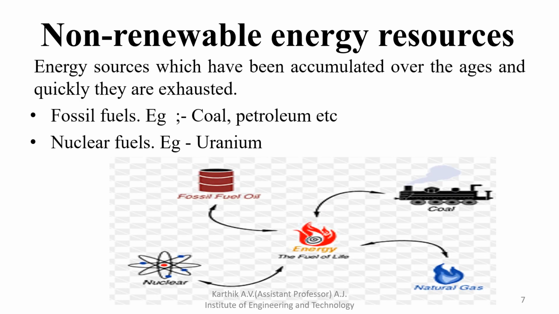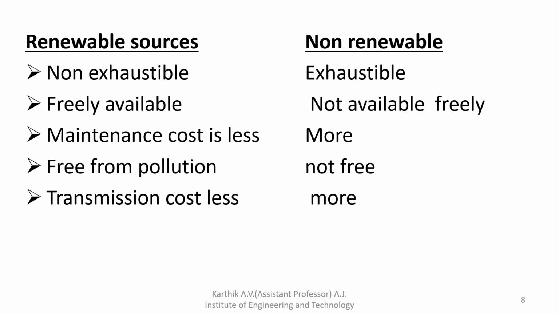Non-renewable energy sources are energy sources that are exhaustible in nature. Quickly they are exhausted. The examples are coal, petroleum and uranium. These are the examples for non-renewable energy sources. What are the advantages of renewable energy sources, and what is the difference between renewable and non-renewable?